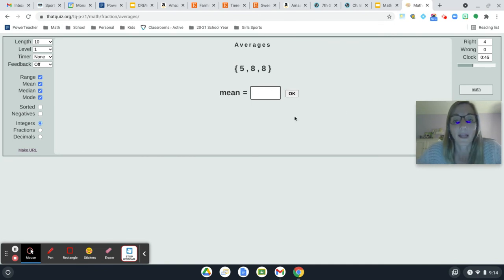Oh, and there's the mean, average. So you're going to add those up. 8 plus 8, 16. Another 5 is 21. And then divide by how many you have there. You have three numbers there. 21 divided by 3. Your average of those numbers is 7. And then you're just going to keep going.